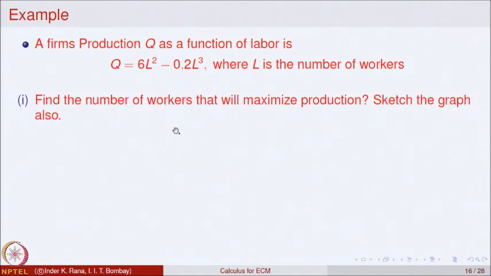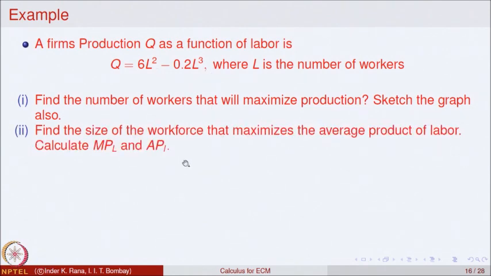So, what we would like to know is to find the number of workers that will maximize the production. So, that is one question, and we want to sketch the graph also of that. The production is dependent on the labor. Also, find the size of the workforce, how much labor is there, that maximizes the average product of labor.